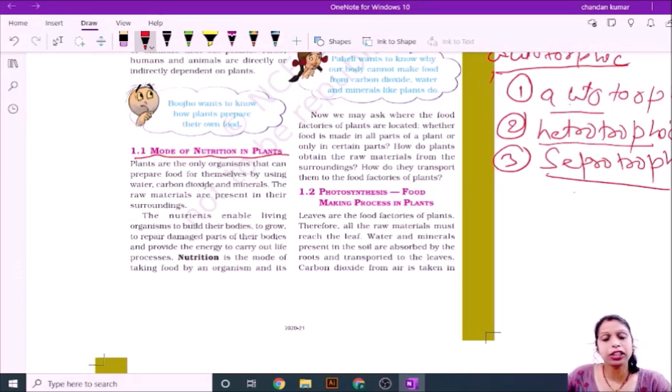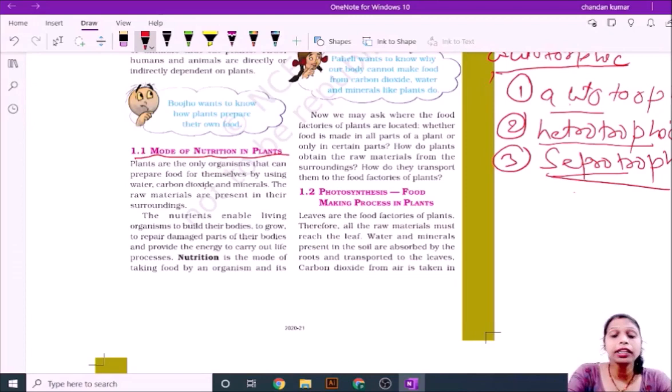Sometimes you can see fungi come out on bread when it is moist and humid, or on leather kept for a long time. This type of nutrition is called saprotrophic nutrition. In this chapter we will study the different modes of nutrition one by one.